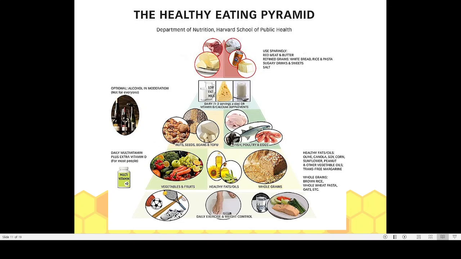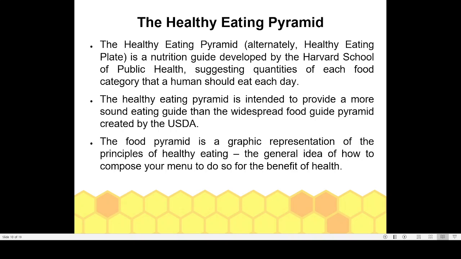Some foodstuffs you have to take in higher quantities, and they are placed at the lower levels. Those which have to be taken in lower quantity are kept at the top, or apex, of the pyramid. That is why this is called the healthy eating pyramid. Here you can see it is from the Department of Nutrition, Harvard School of Public Health.